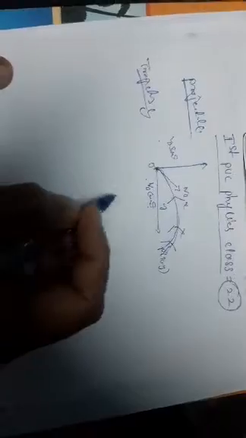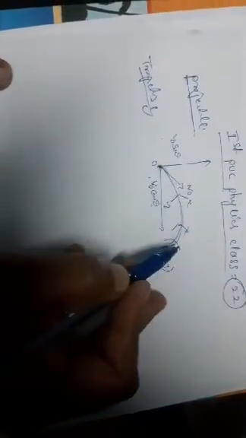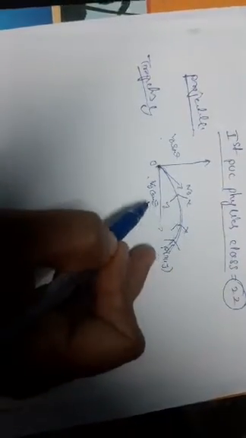What is the meaning of trajectory? The trajectory means the path along which the projectile is moving. The path along which the projectile is moving is called the trajectory.